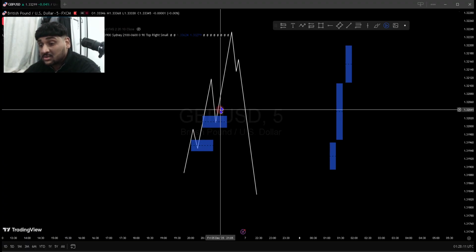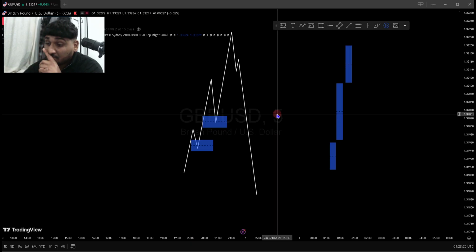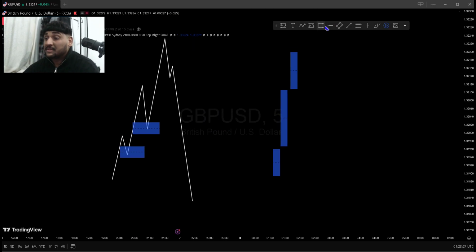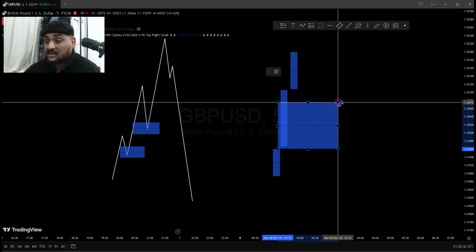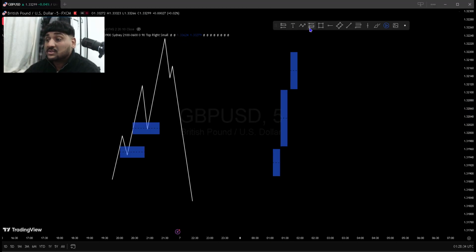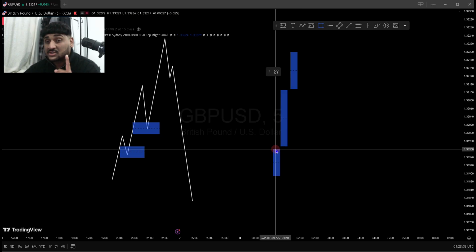The market comes down to the fair value gap, respects it, and does not close below or above. Body doesn't close through it, that's a fair value gap. If a body closes through it, that's an inverted fair value gap. Let me show you how to mark a fair value gap. We want to see three candles. We mark from the first candle's high to the third candle's low wick. So the first candle's top wick to the third candle's bottom wick.